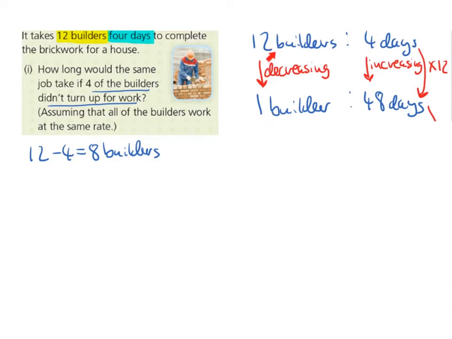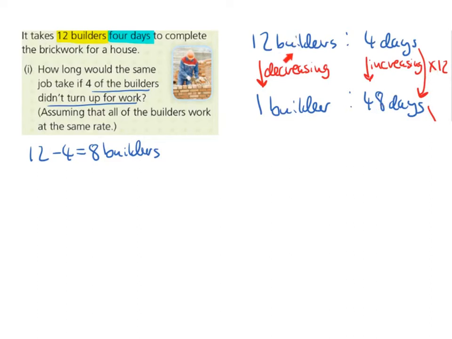So it takes 12 builders 4 days. If we change 12 builders to 1 builder, we're going downwards, so the number of builders is going from 12 to 1, we're decreasing. So that means the number of days will go up, will be increasing. So we're going to multiply 4 by 12, and that will give us 48 days. So here we have 12, technically 12 divided by 12. 12 divided by 12 is 1. So we do the opposite on the right hand side. 4 multiplied by 12 is 48.